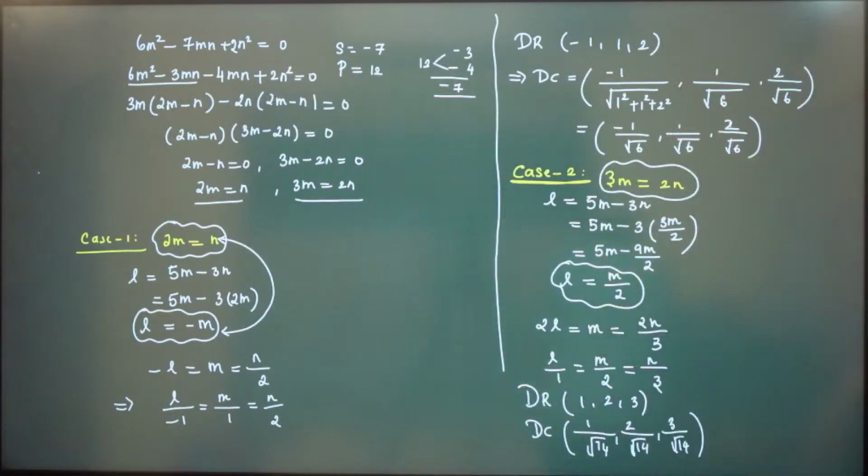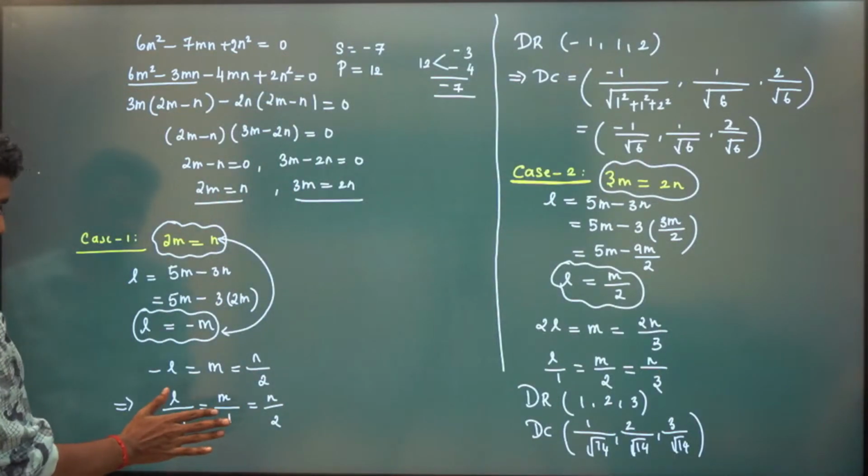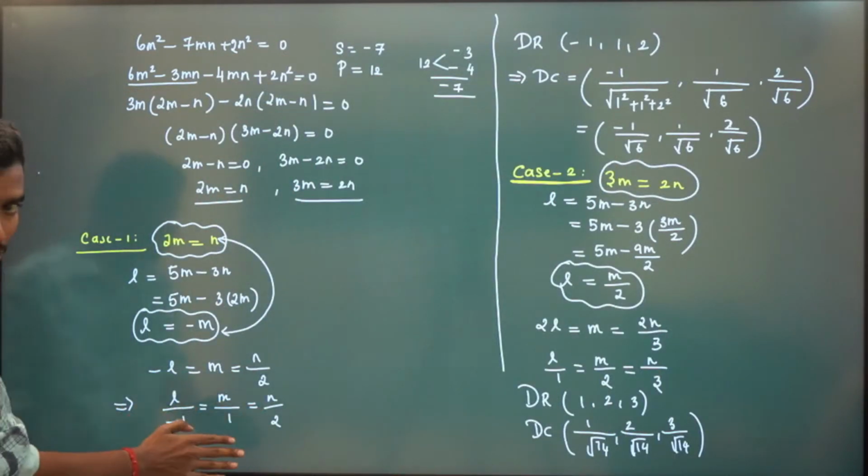They will give some L, M, N, and repeat. Okay, what do I need to repeat? See, the direction ratio here is minus 1, 1, 2.